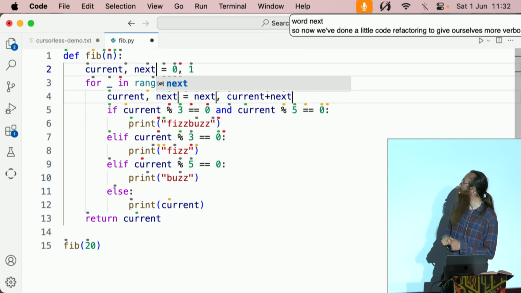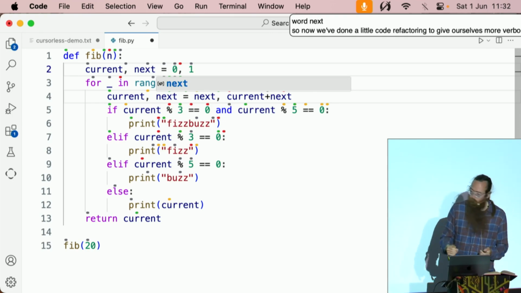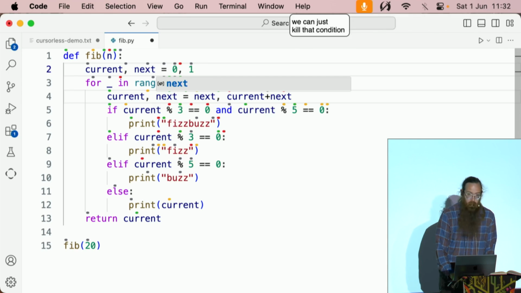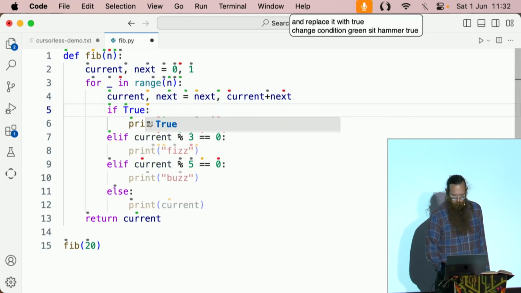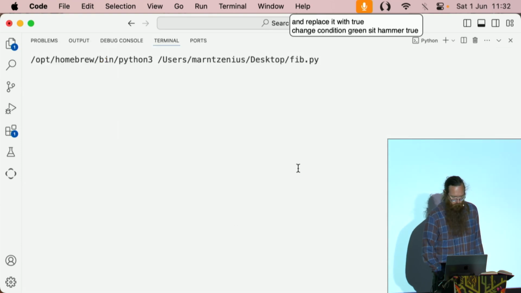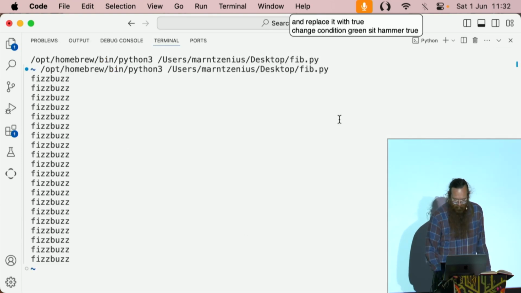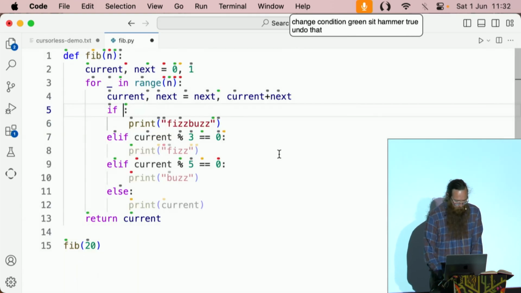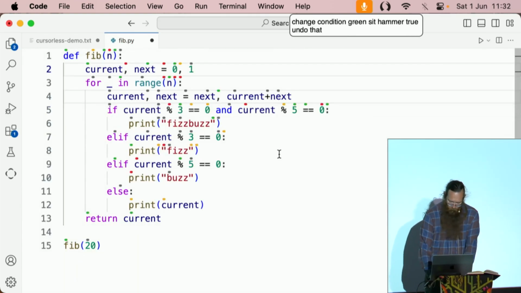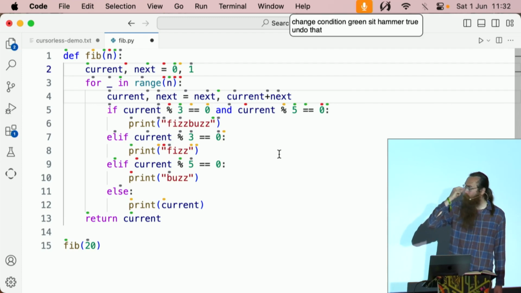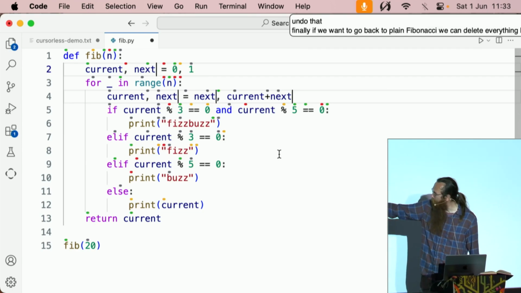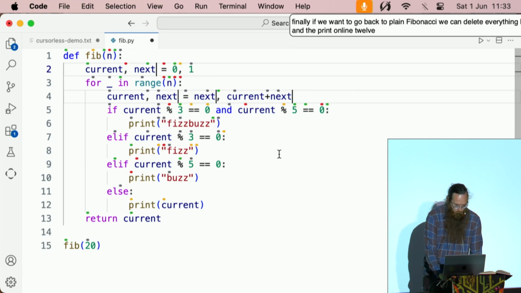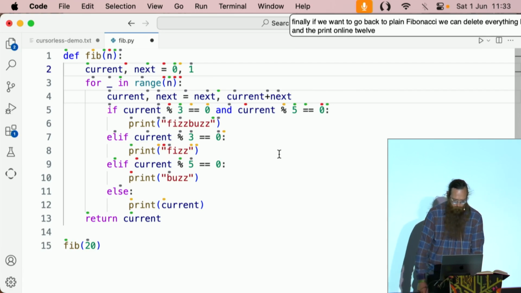We can also, for example, if we want everything to be fizzbuzz, we can just kill that condition and replace it with true. Change condition green sit, hammer true. Undo that. And finally, if we want to go back to plain Fibonacci, we can delete everything between that if and the print on line 12. Chuck sit until yellow pit.